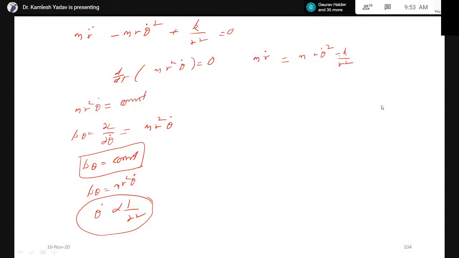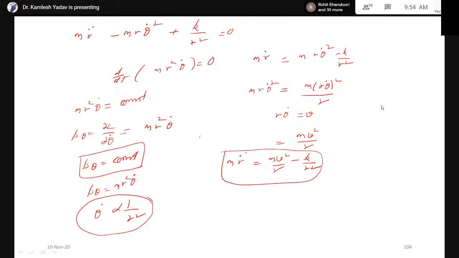Now this term m r theta dot square, we can write as m (r theta dot) whole square upon r. There is no problem. But r theta dot we can write as velocity. Therefore, this is equal to m v square upon r. Substituting this value, m r double dot is equal to m v square upon r minus k upon r square.